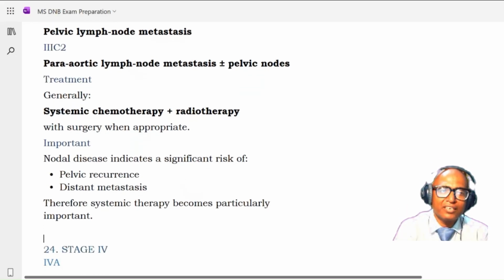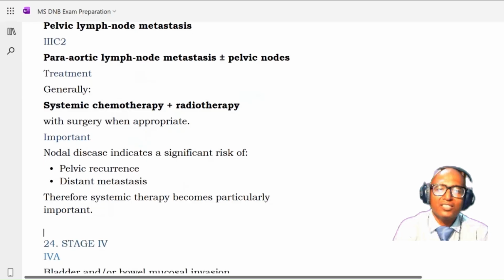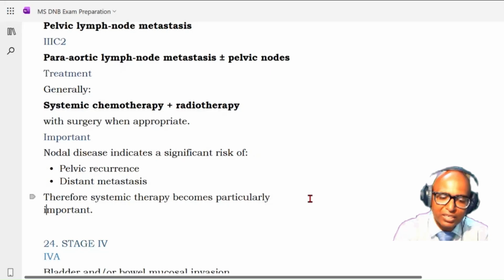Generally treatment here in stage 3 is systemic chemotherapy plus radiotherapy. Surgery when it is appropriate. So it is not a primary mode, but if appropriate, then only surgery, otherwise systemic chemotherapy plus radiotherapy. Because nodal disease indicates the significant risk of pelvic recurrence and distant mets, therefore systemic therapy becomes particularly important.